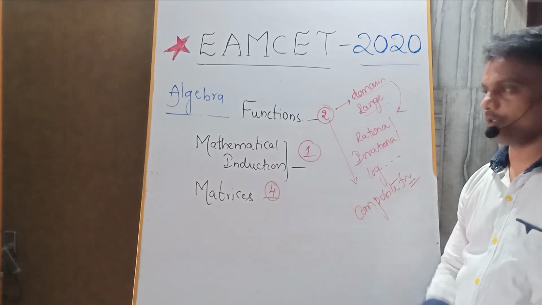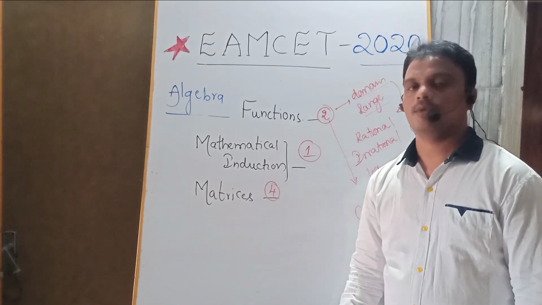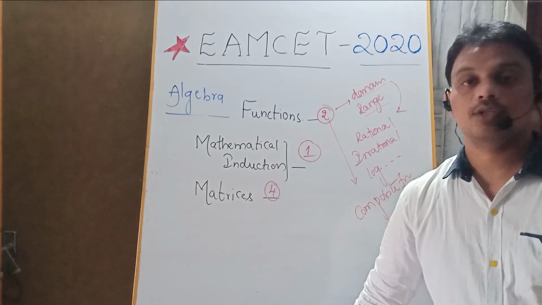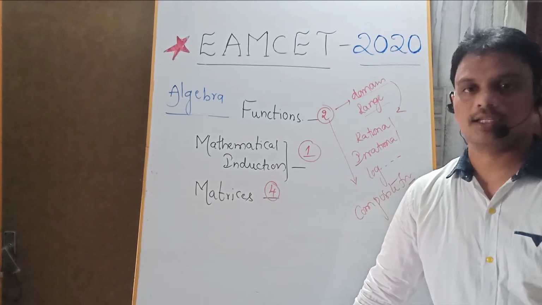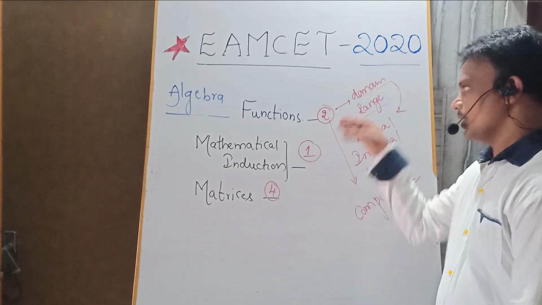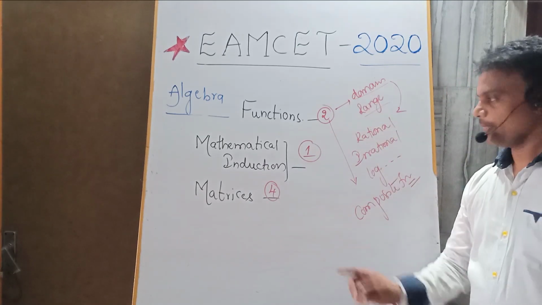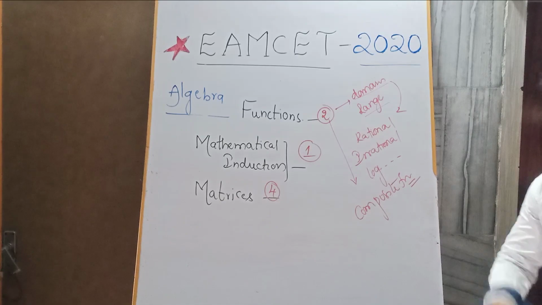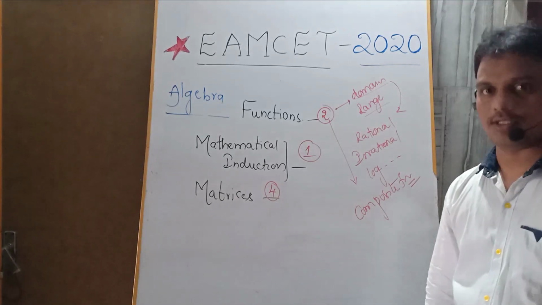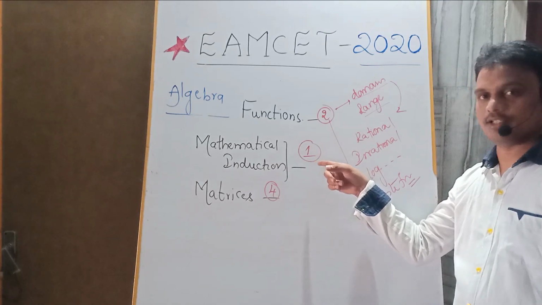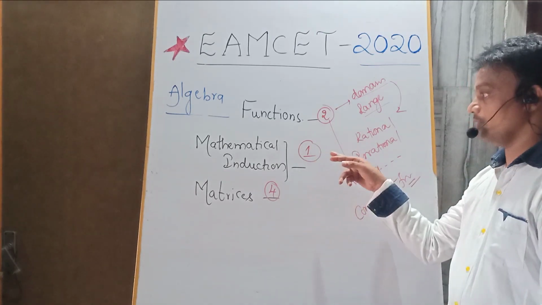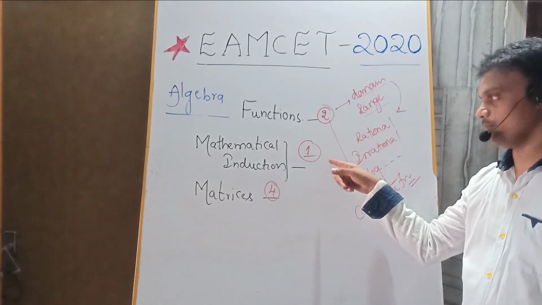And once practice that totally, the definitions, and when one function is given, we check whether the following function is one-one, onto or bijection, like this. So that is about the functions. And coming to mathematical induction, from mathematical induction we are going to get one question. Compulsorily you will get the question, and very easily you can solve this one within 2 minutes, within 1 minute, not even 2 minutes.